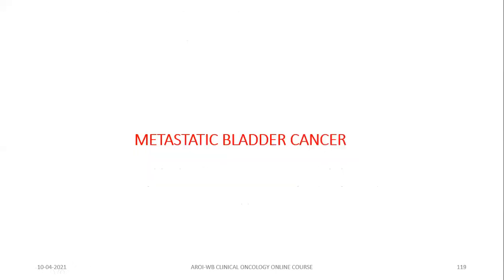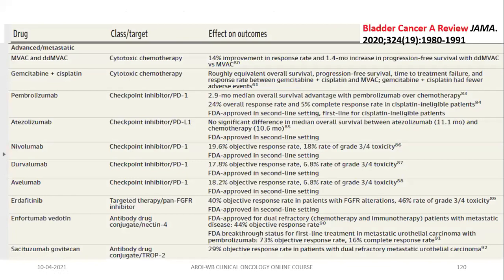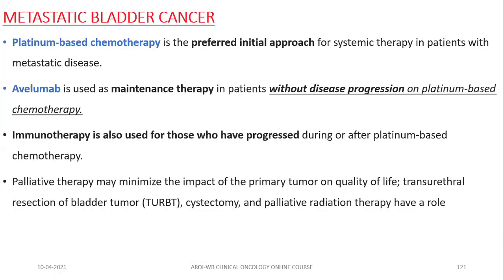So what is the management of metastatic bladder cancer? Again, I will utter only 4 important lines. Remember, platinum based chemotherapy is the preferred initial approach for systemic therapy in metastatic disease. If the patient does not progress after platinum based chemo, then you offer avelumab to the patient as maintenance therapy.